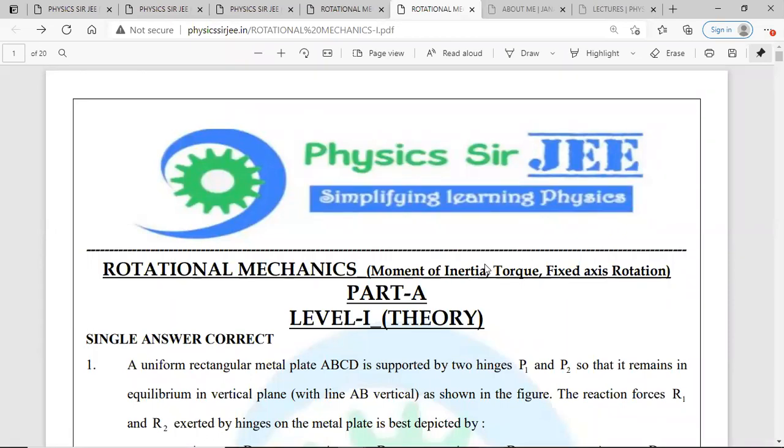Part 1 covers the moment of inertia topic, torque and fixed axis rotation, the tau equal to I alpha equation. Based on that, all the problems that are important for testing your understanding of this particular syllabus have been compiled at this place. Why do I call it a compilation? Because not all questions would be new. Some of them you might have seen floating around on the internet, but I have got them at one place.